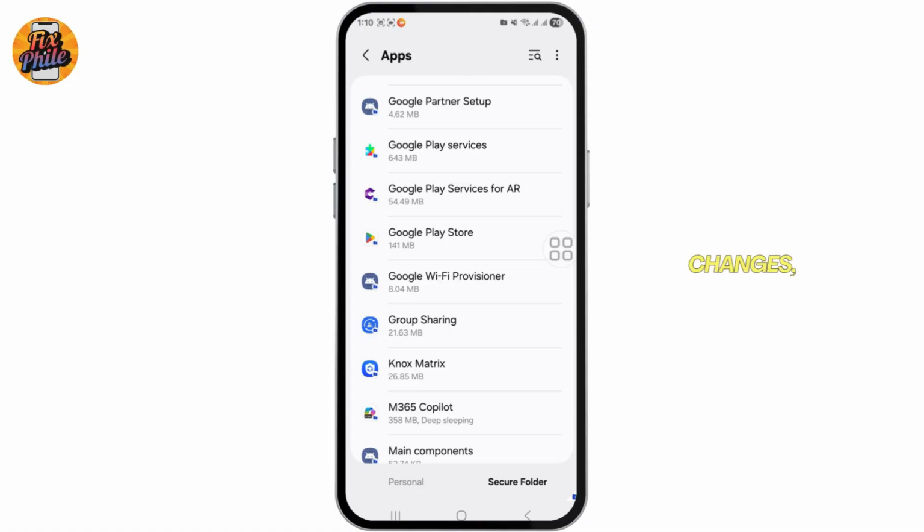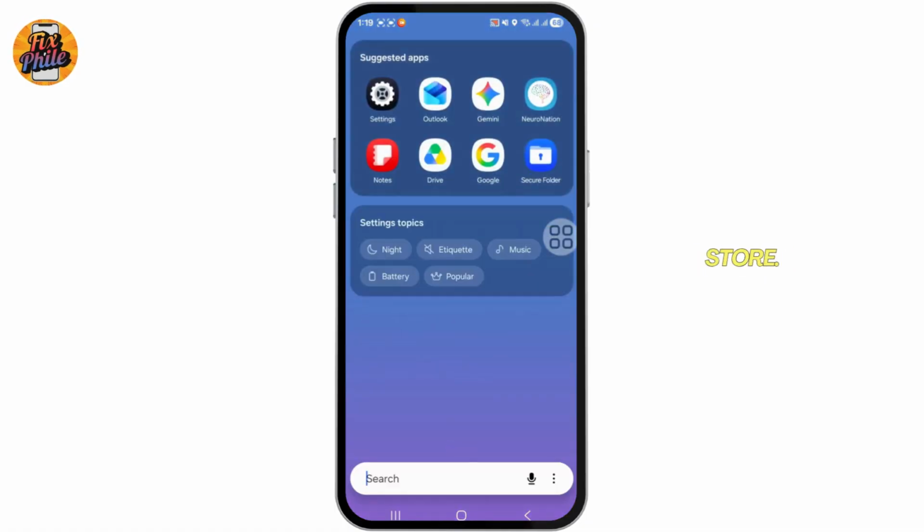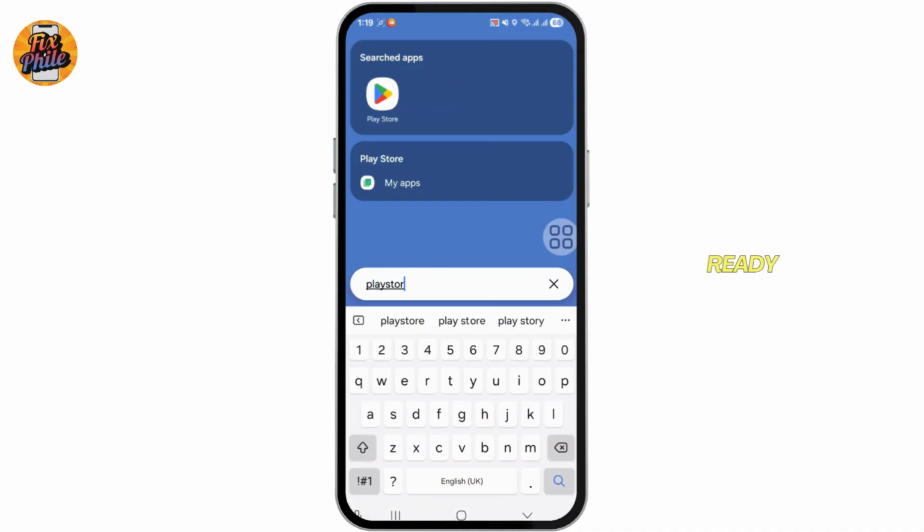After making these changes, return to your home screen and search for the Play Store. It should now be available and ready to use.